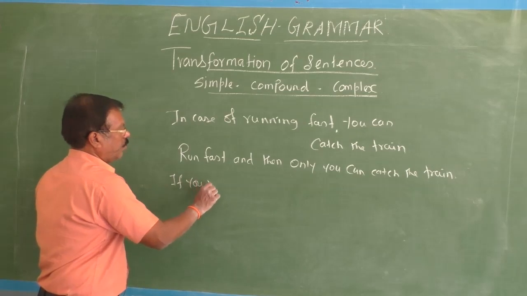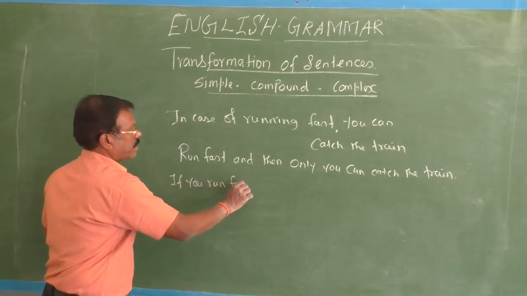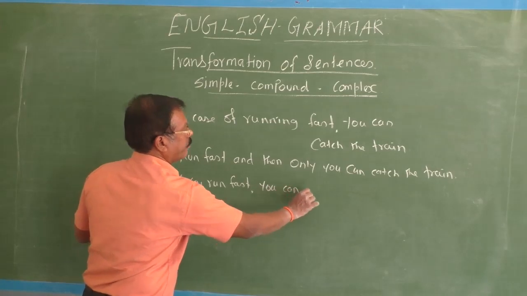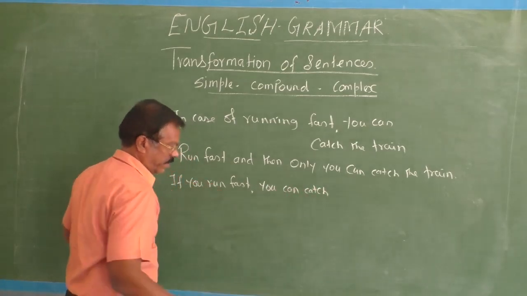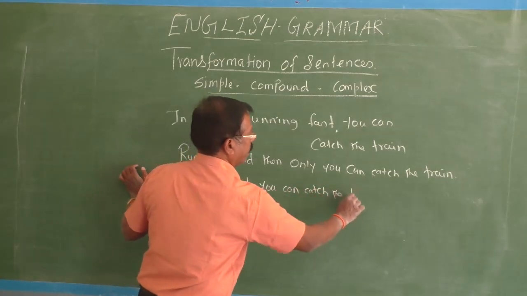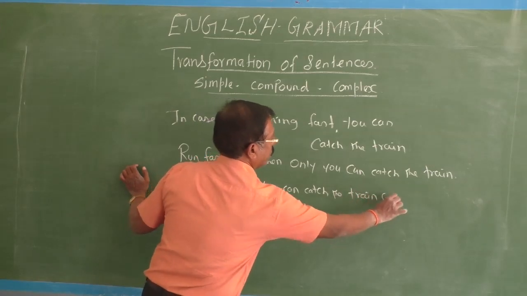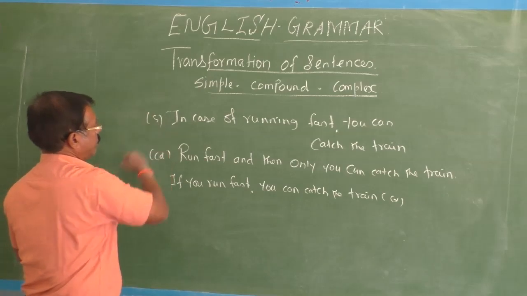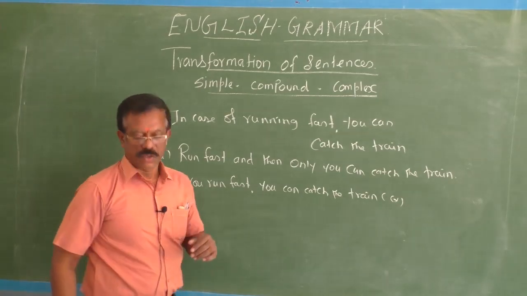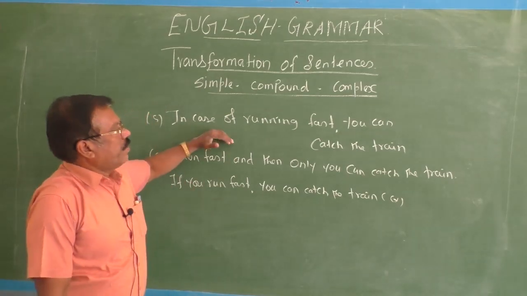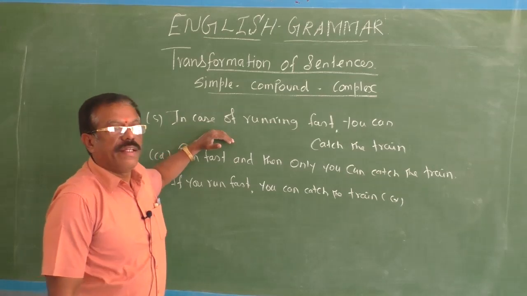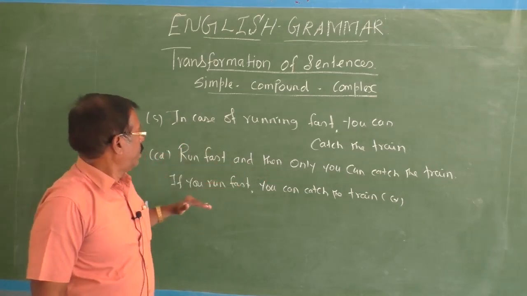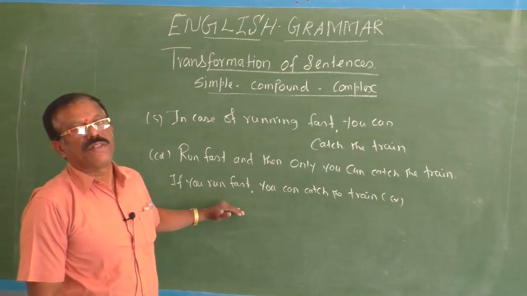If you run fast, you can catch the train. So this is complex, this is compound, this is simple.